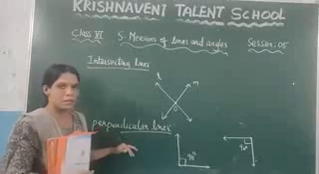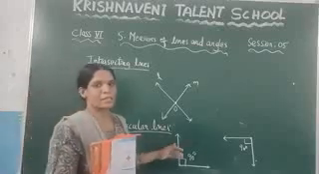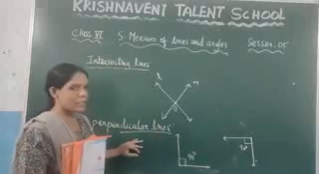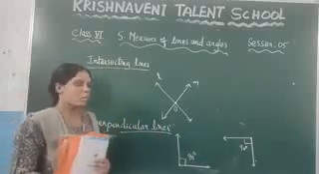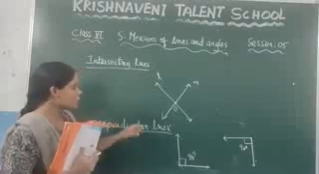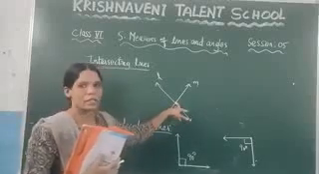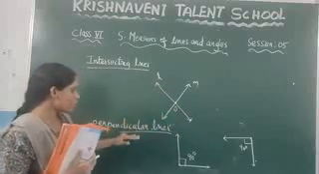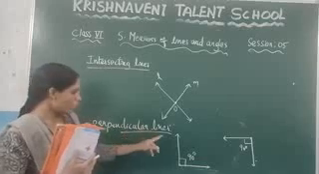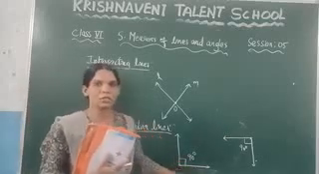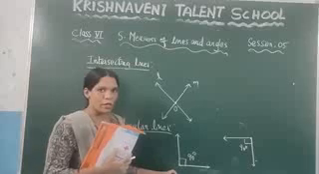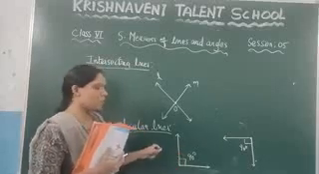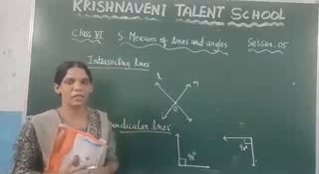How can you define perpendicular lines? If two lines intersect each other at a right angle, such lines we call perpendicular lines. And what is the meaning of intersecting lines? If two lines are intersecting at a common point, such lines we call intersecting lines. And what is the meaning of perpendicular lines? If you take any two lines, and these two lines intersect at one point, and at that point the angle is 90 degrees, such lines we call perpendicular lines.